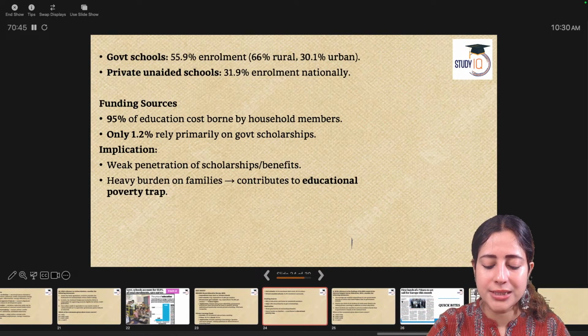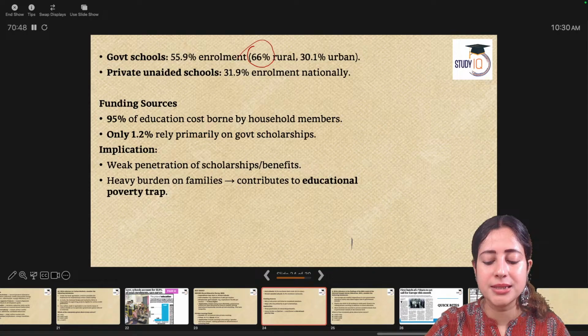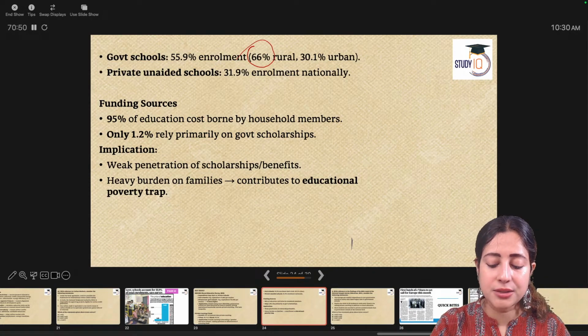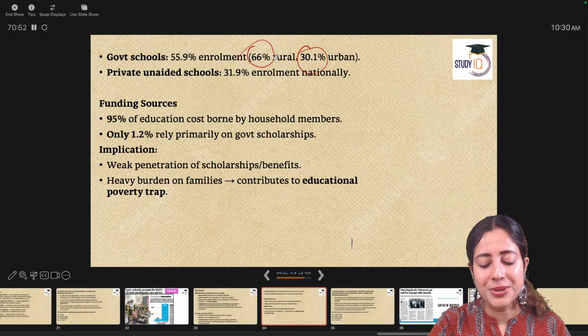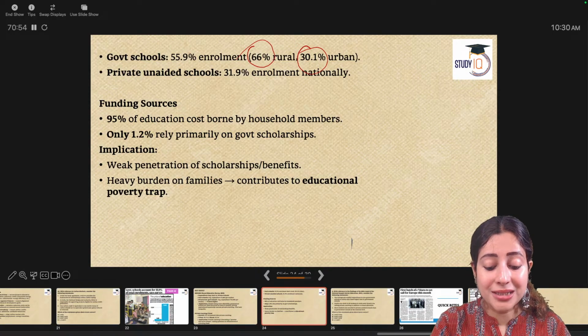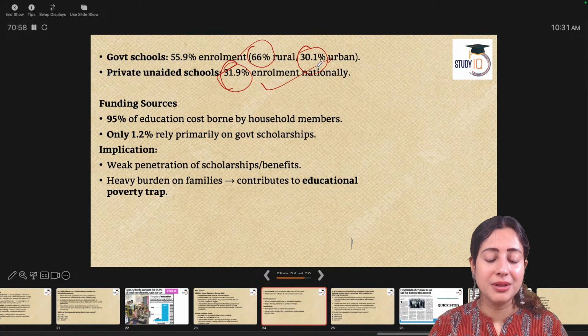In government schools, 60% enrollment ratio exists only. 66% rural, 30% urban. Private unaided schools, 31.9% enrollment nationally. Look at the gap. Just look at the gap.